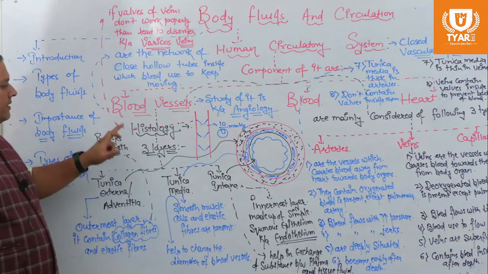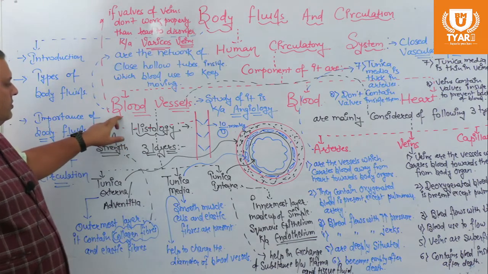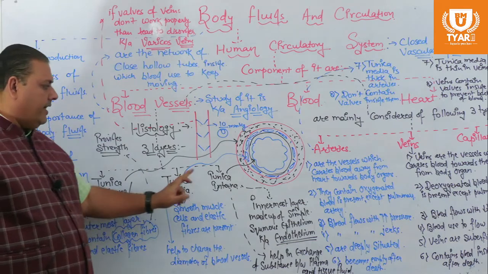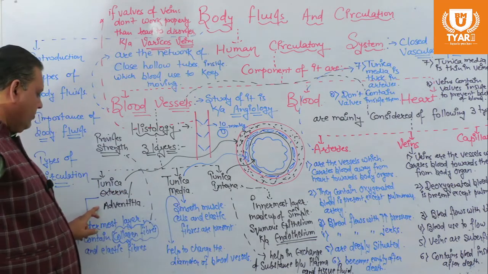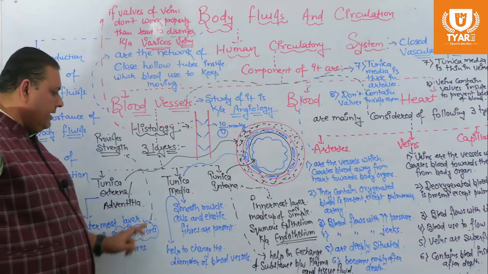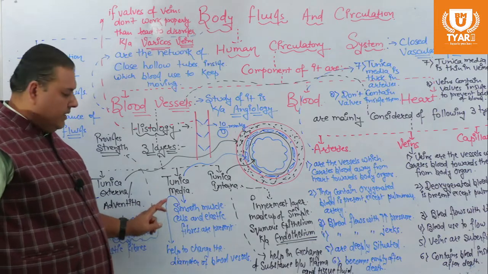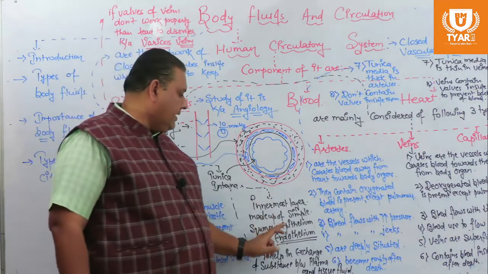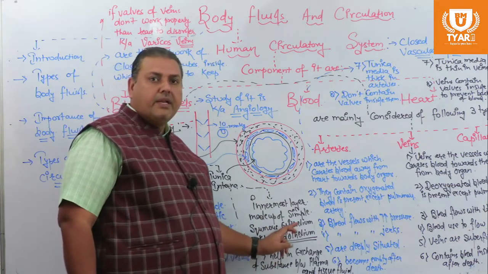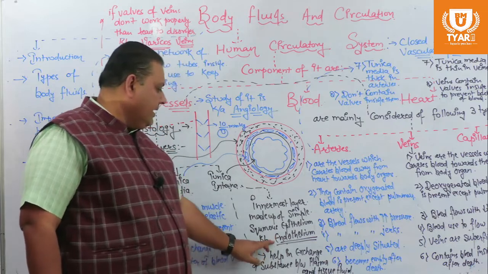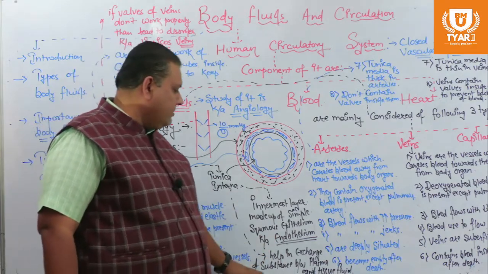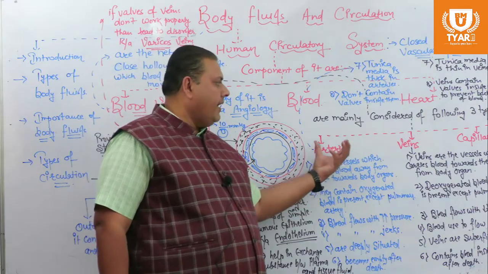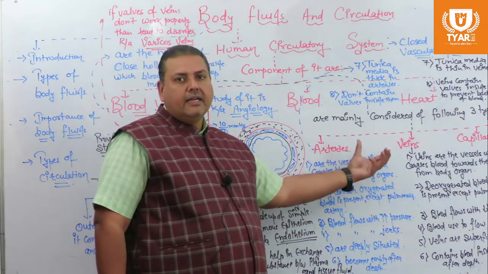In today's lecture, we had discussed the histology of the blood vessels. There are three layers: tunica externa, media and interna. Externa is outermost, made up of collagen and elastic fiber. Media is made up of smooth muscle cells and elastic fiber. Interna is the innermost layer, made up of simple squamous epithelium named endothelium, which helps in the exchange of substances. And then we had discussed the main comparison of the arteries and veins.